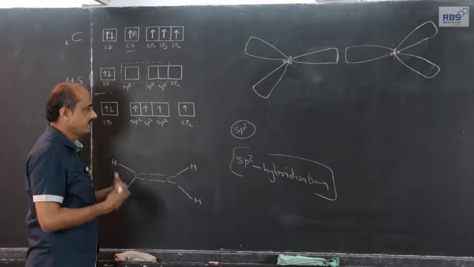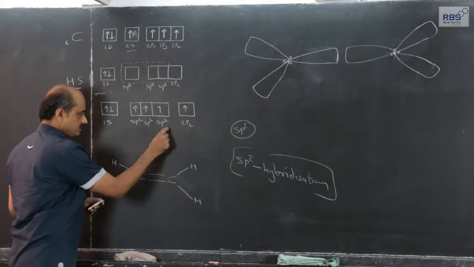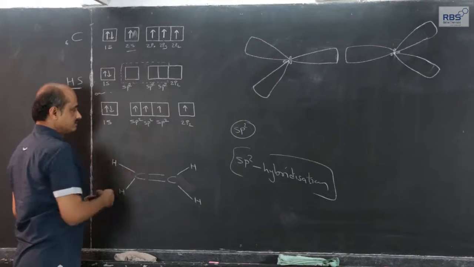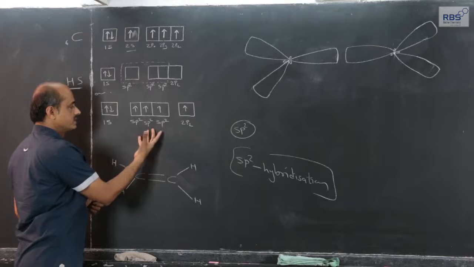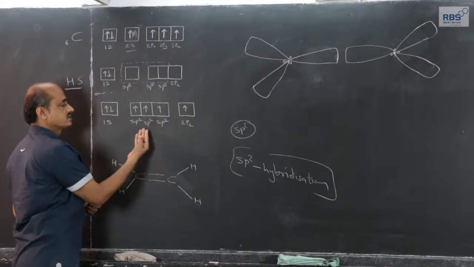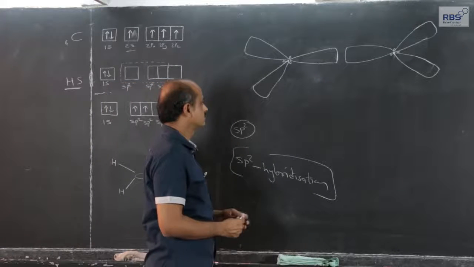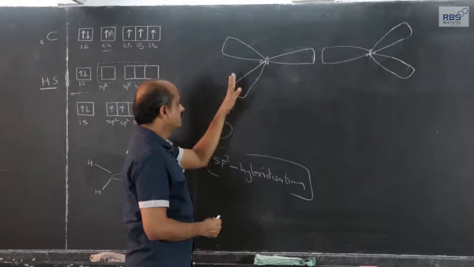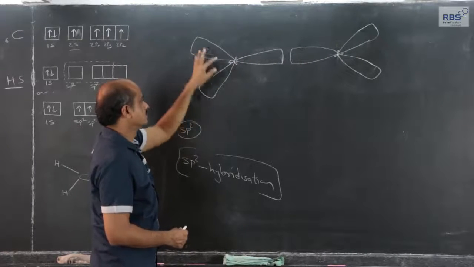Our experiments say that these three equal energy hybrid orbitals, 33% spherical and the remainder dumbbell, get oriented in space in a plane, suppose the plane of the blackboard.